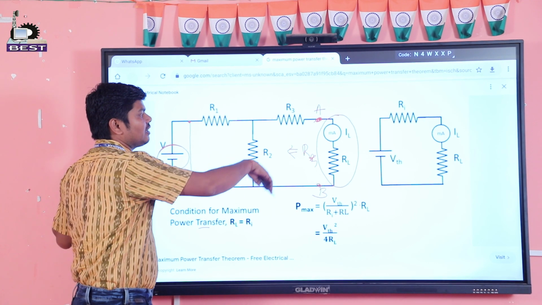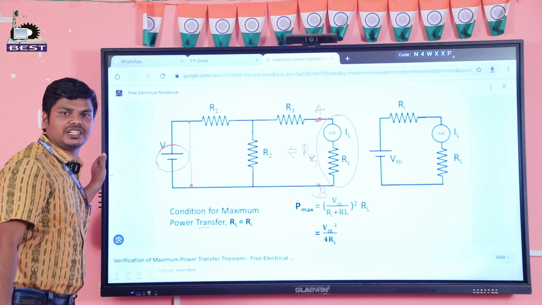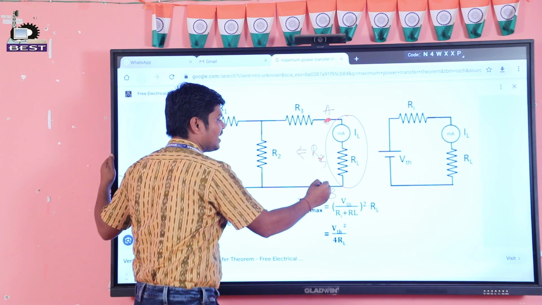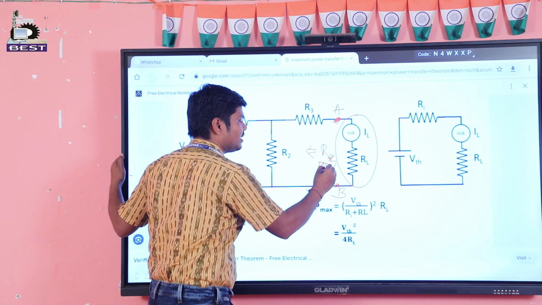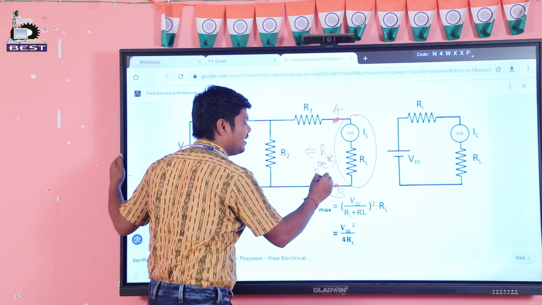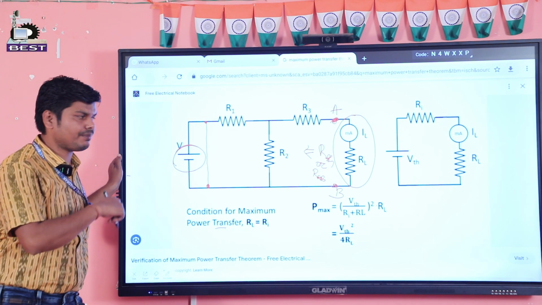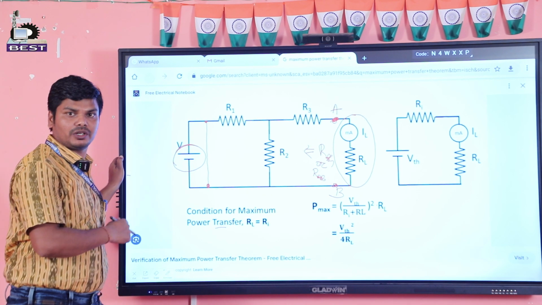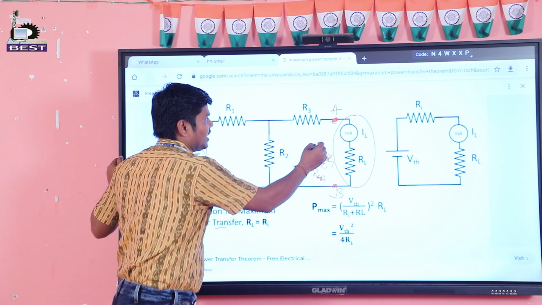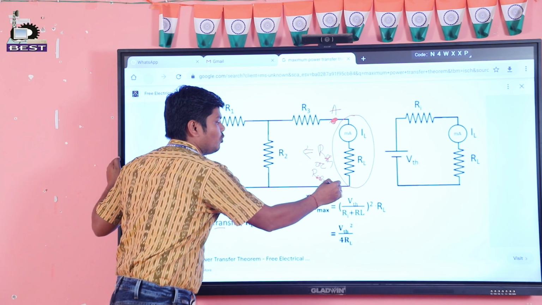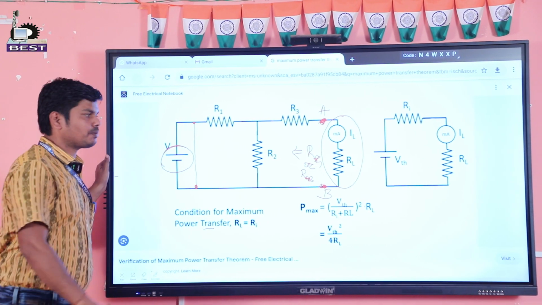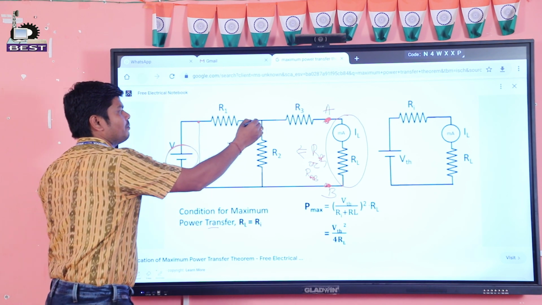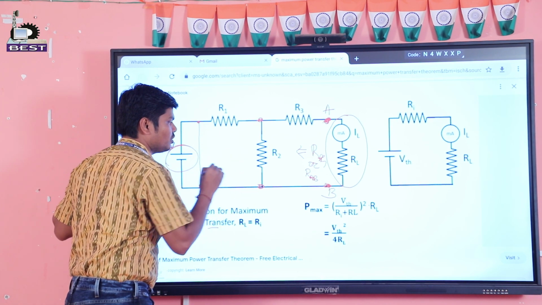In this circuit, the internal resistance or Thevenin's resistance will be how much? This is point A and this is point B, RTH, or it is known as RAB. That means how to calculate in a simple process. When we calculate the equivalent resistance or Thevenin's resistance from point AB, we should calculate from the outer side. That means from this node to this node.